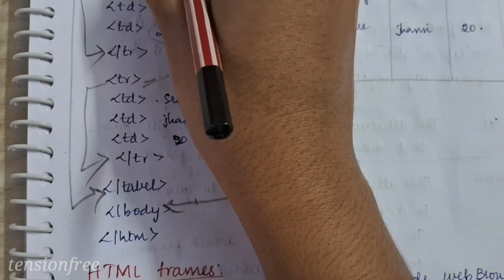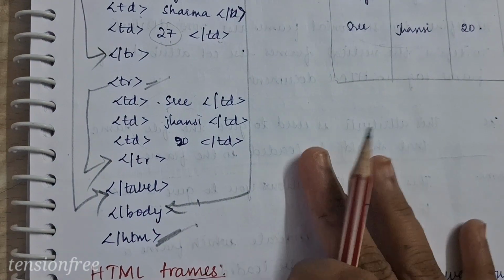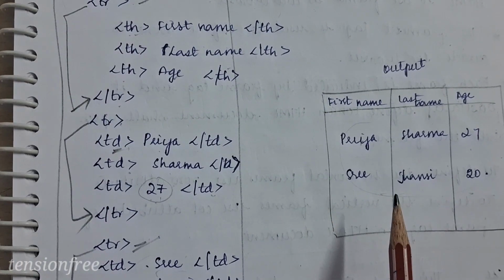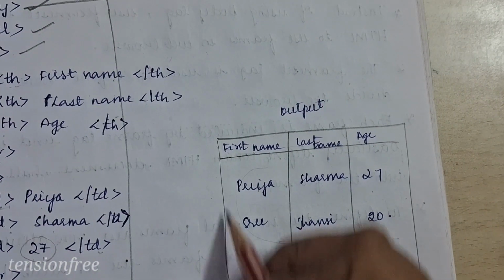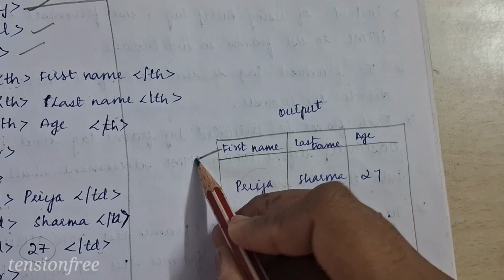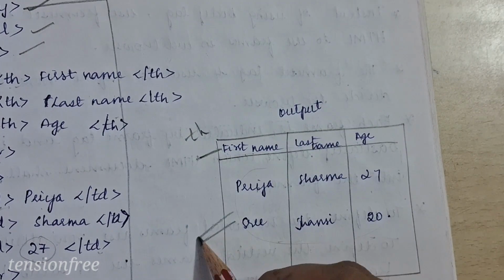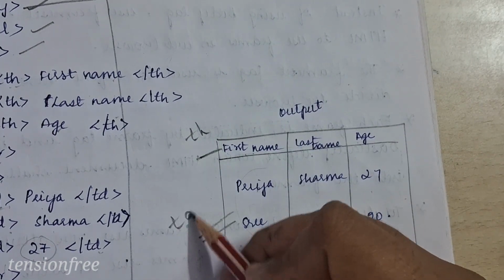We opened the HTML there, we close the HTML here. This is how we write the HTML table program. So this is how the output will be displayed. It is a header section, so we use the th. This is the data section, so we use the td.